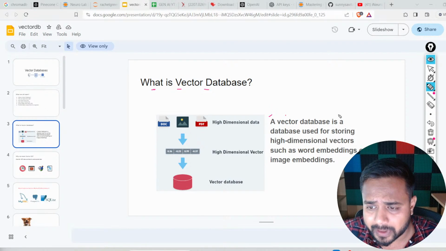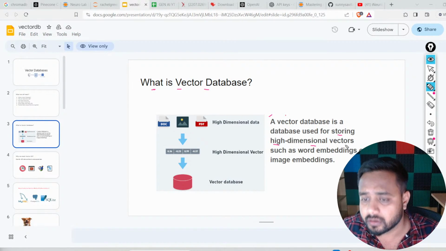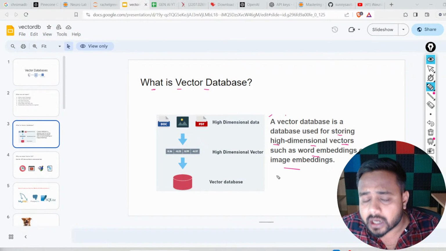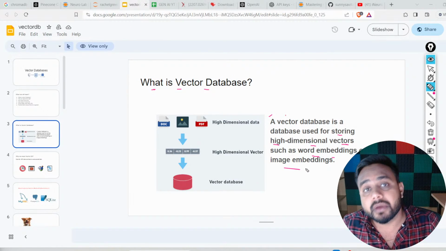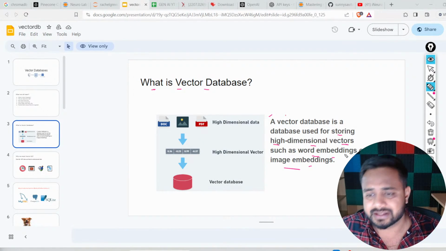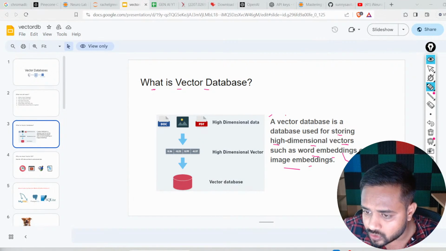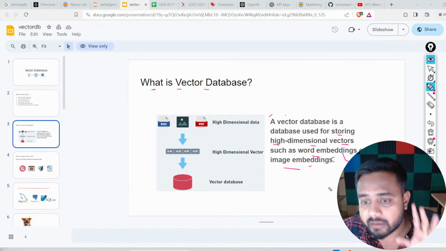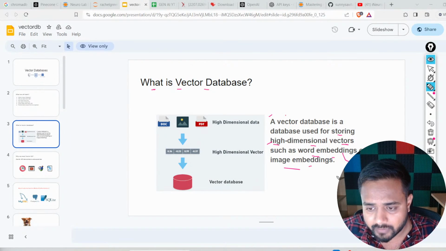Now a vector database is a database used for storing high-dimension vectors such as word embeddings or image embeddings. We can convert our text data into embeddings, and we can even convert our image data into embeddings, and an embedding is nothing but a vector. It's not a one-dimension, two-dimension or three-dimension vector, it's a high-dimension vector. As I told you, I was talking about this word embedding, word2vec.